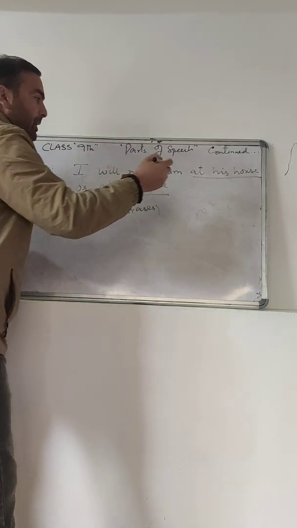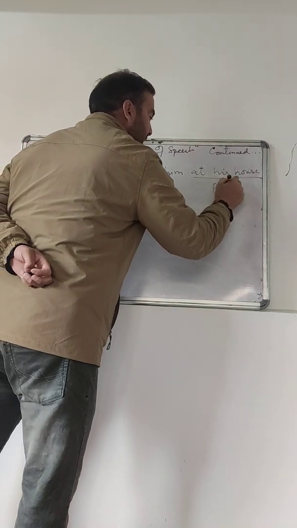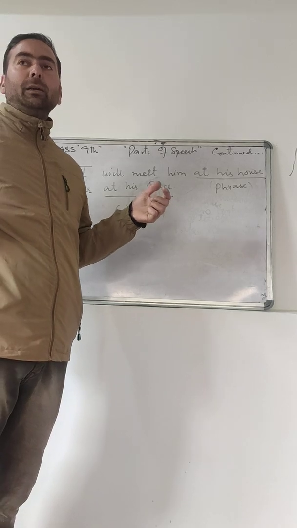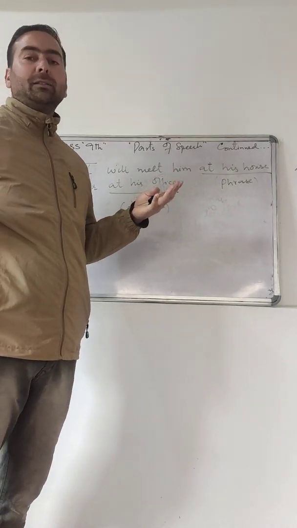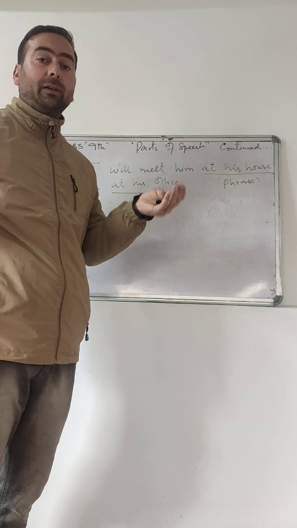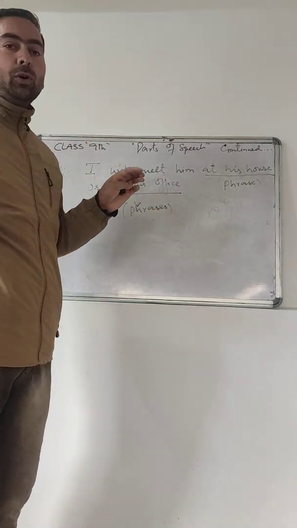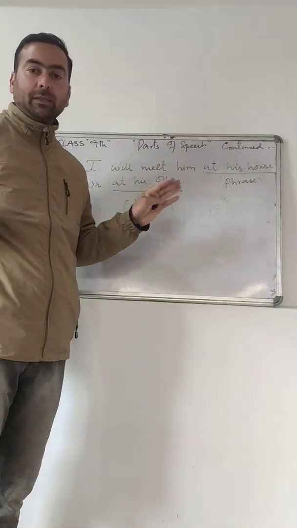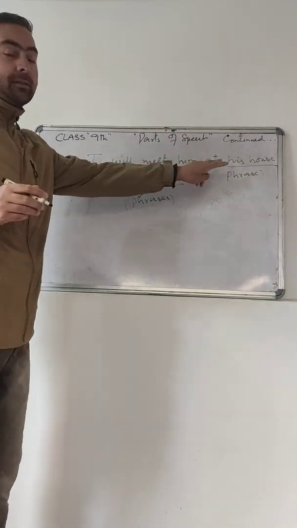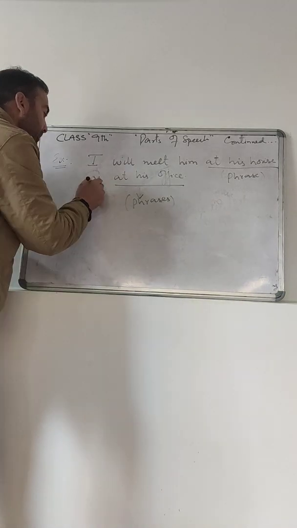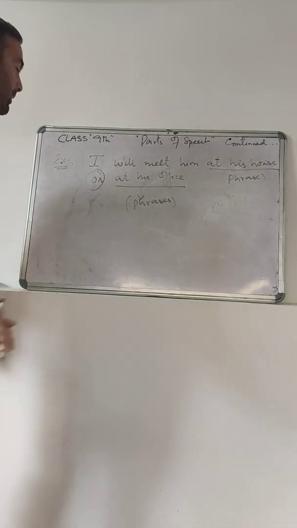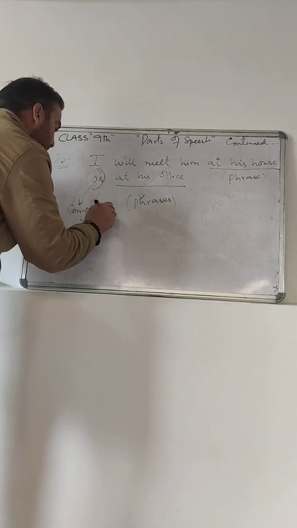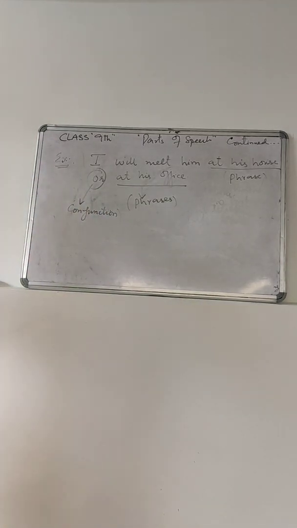Why is it a phrase? Because at his house does not convey a complete message: whether inside the house, outside, doing something, or sitting. Similarly, at his office is also a phrase. These two phrases are connected by the word or. So this or is a conjunction.